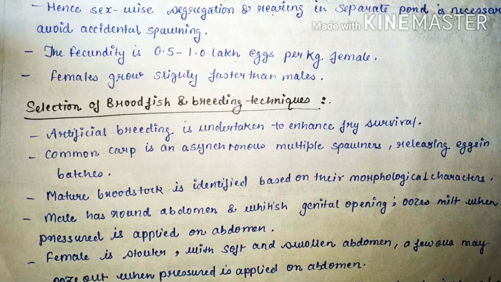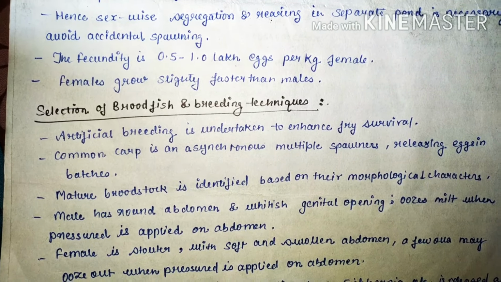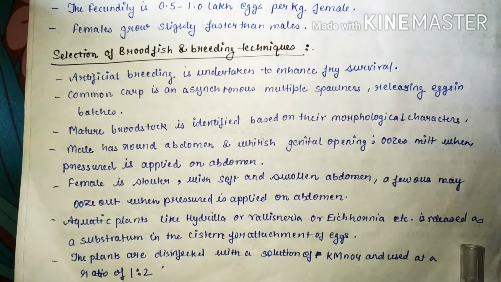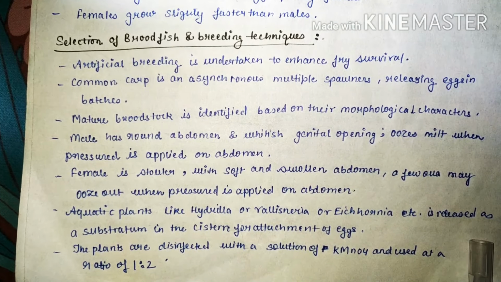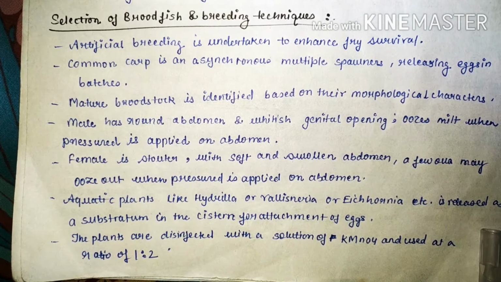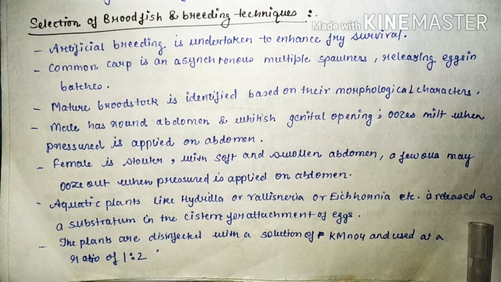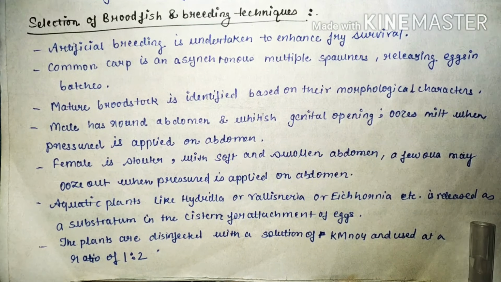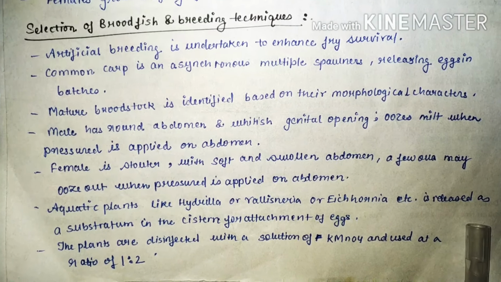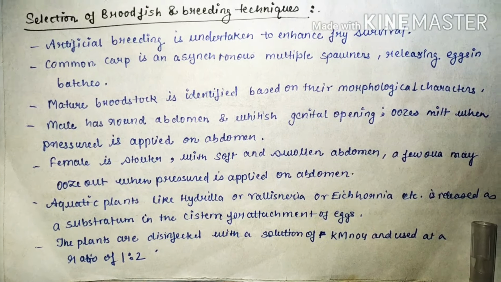Fecundity is 0.5 to 1 lakh eggs per kg of female. Female grows slightly faster than male. Selection of brood fish and breeding techniques means how we will select the brood fish. Artificial breeding is undertaken to enhance the fry survival. Common carp is an asynchronous multiple spawner, releasing eggs in batches.